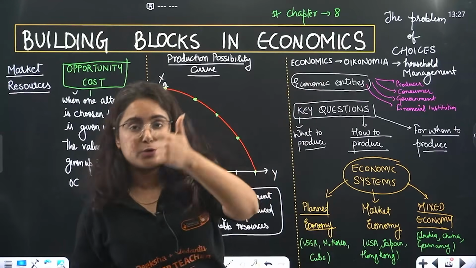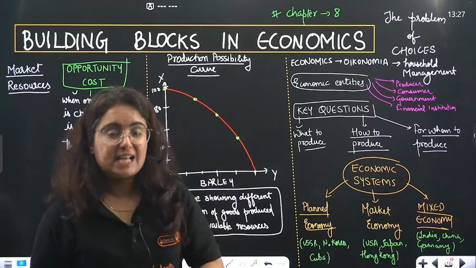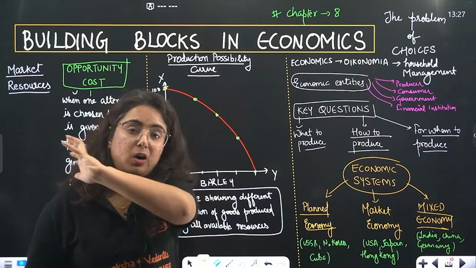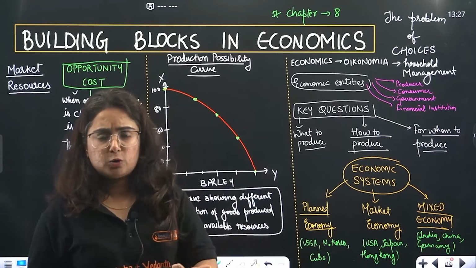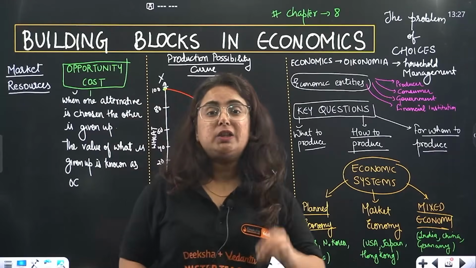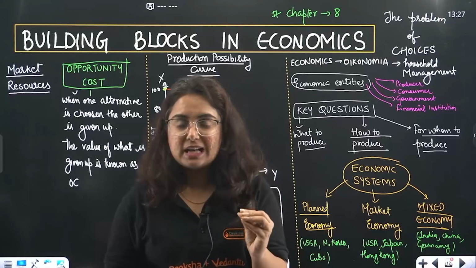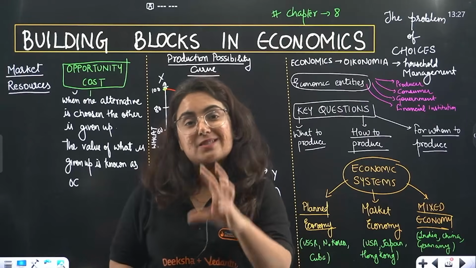Economic entities are producers, consumers, government, as well as financial institutions. The major questions on which the economy depends are: what to produce, how to produce, and for whom to produce. And it is being answered differently in different countries. How are they answered differently in different countries? Beta, by their economic systems.